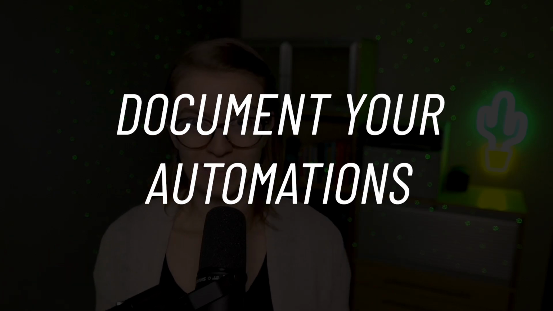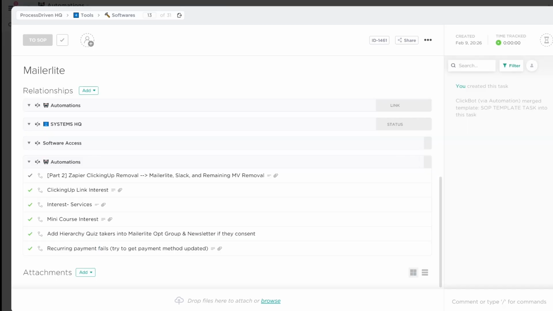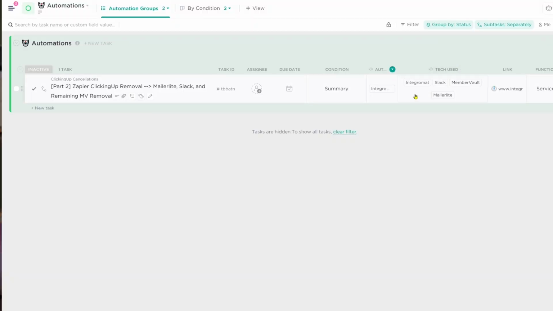Now, of course, I promised you guys a bonus tip today. So bonus tip number 6 for product businesses, and really all businesses, but especially helpful for product, is to document your automations. Now, if I want to turn this into an SOP, I could say write an SOP about how to document your automations. Really, I just mean build a documentation library of all of the automations that you use in your business.